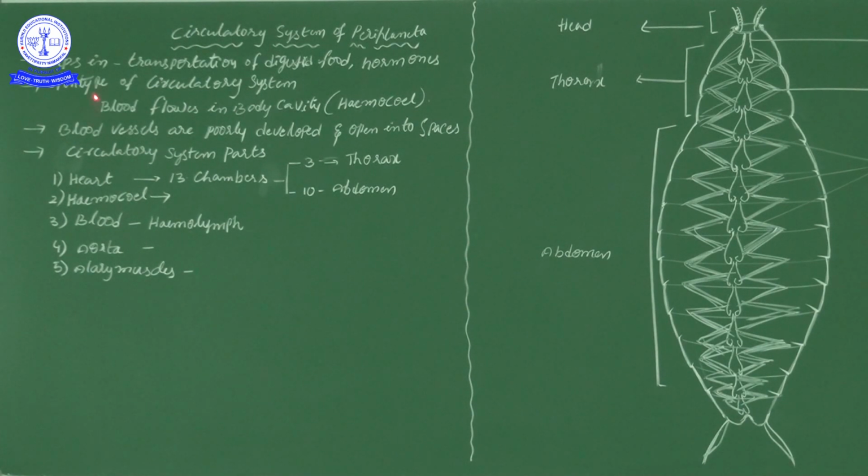But now I am talking about the open type of circulatory system. That means that during circulation, the blood sometimes comes out of the blood vessels and flows into the body cavity.